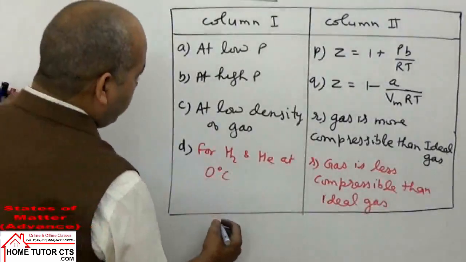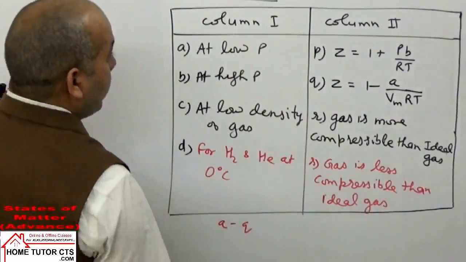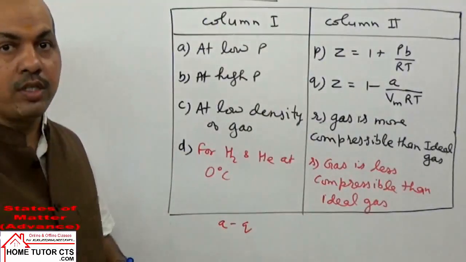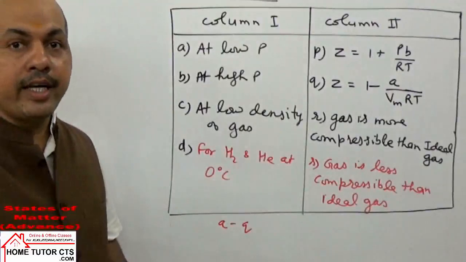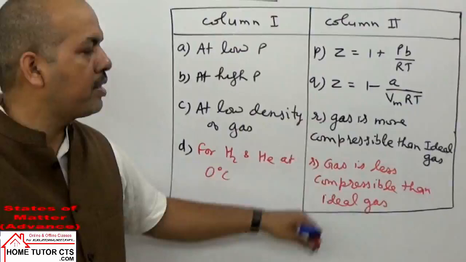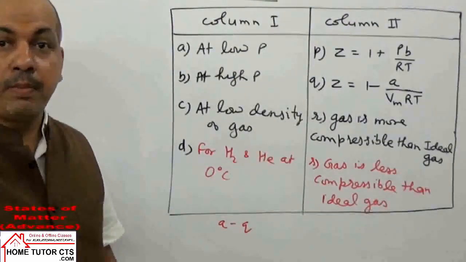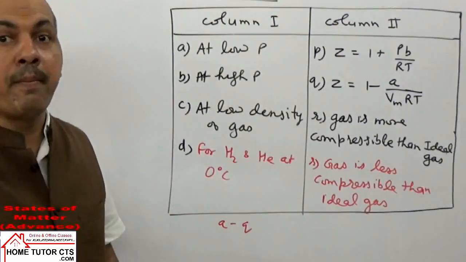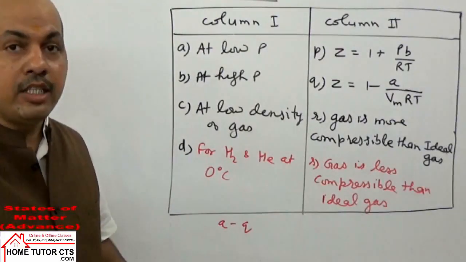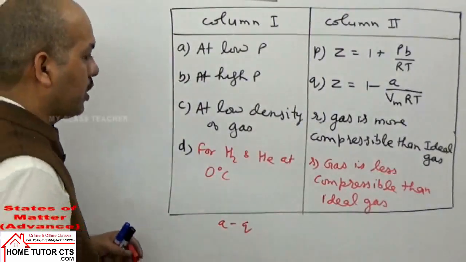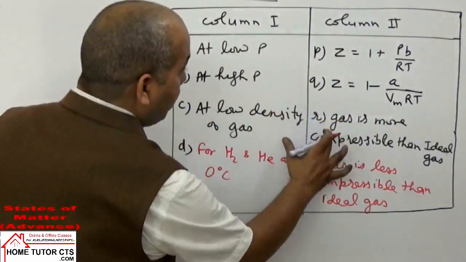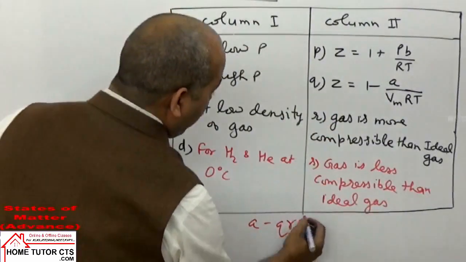Your correct code can be taken as Q, and then when Z is less than 1, attraction force dominates among the gas molecules. When attraction dominates, the gas becomes more compressible than an ideal gas. Simply, the meaning is, if your Z value is more than 1, that means repulsion dominates and the gas is difficult to compress. If Z is less than 1, attraction dominates and it is easy to compress the gas and decrease its volume. So if Q is there for bit A, then we also will have option R along with this.